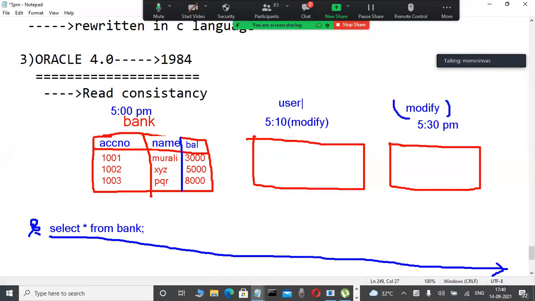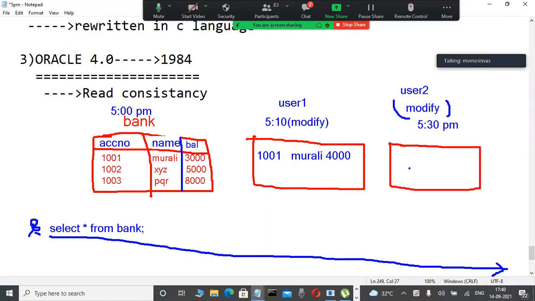A number of users are connected to the database, changing the data. For example, at 5:10 they modify the first record, 1001, Murali, balance 3,000, changing it to 4,000, for example.